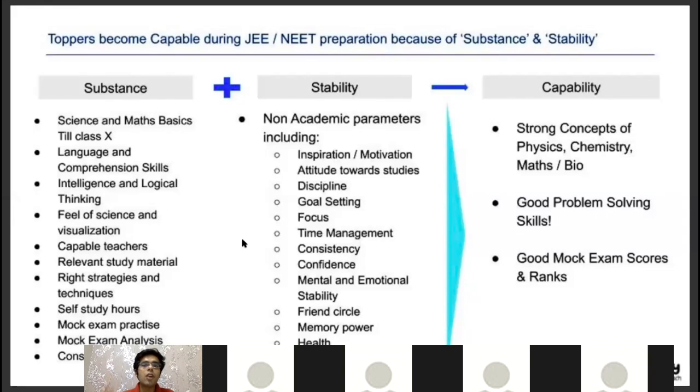When I interact with a lot of JEE aspirants and I ask them, why do you make mistakes in exams? They tell me that 80 to 90% of the time they make mistakes in reading the question or interpretation of that question. So if 80 to 90% of the time in your mock exams you make mistakes in reading the question or interpretation of that question, and if that is happening with you consistently, that means you have weak language and comprehension skills. So please write this point down and think for yourself, are you lacking on this parameter?